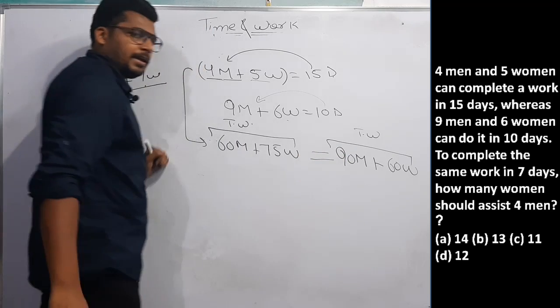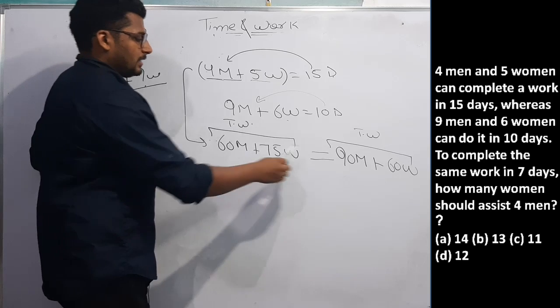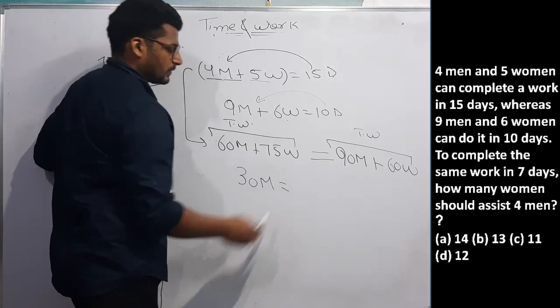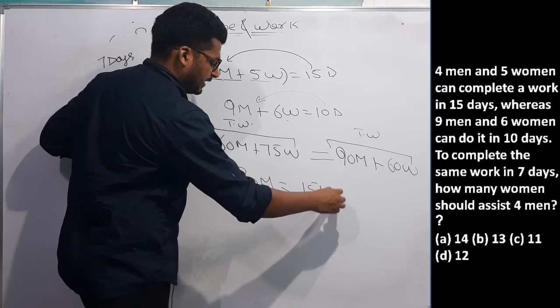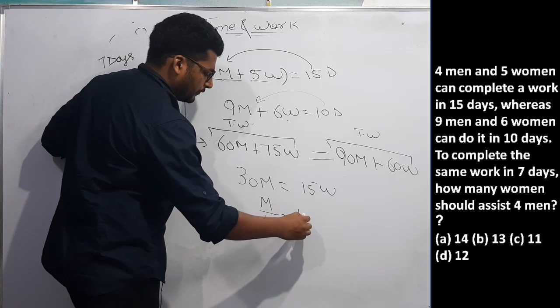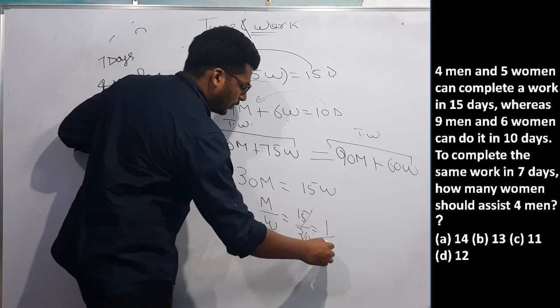These two will be equal. Taking values of M one side, 90 minus 60 will be 30M and 75 minus 60 will be 15W. Then what is M upon W? 15 upon 30, that is 1 by 2.